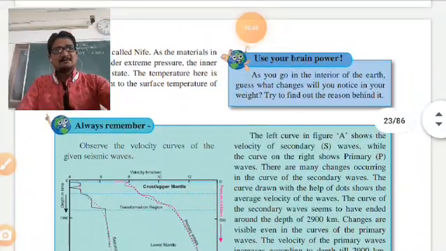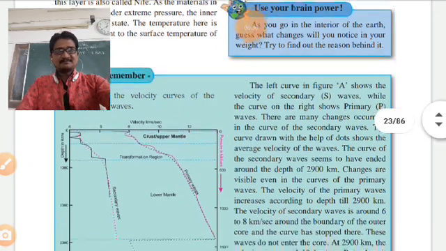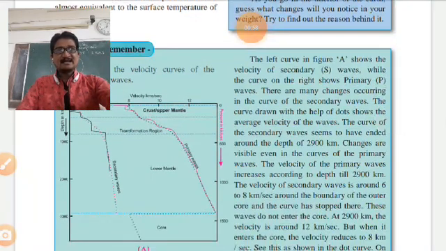Always remember, it is appearing on your screen, so see it carefully, watch the video carefully and listen to my explanation carefully and note down important markings in your notebook.